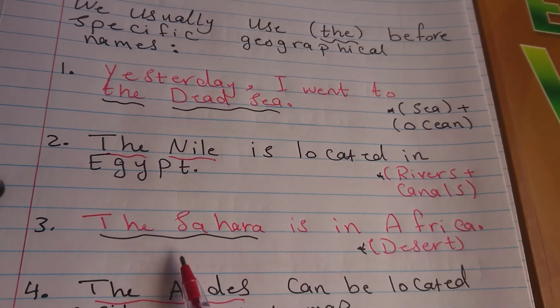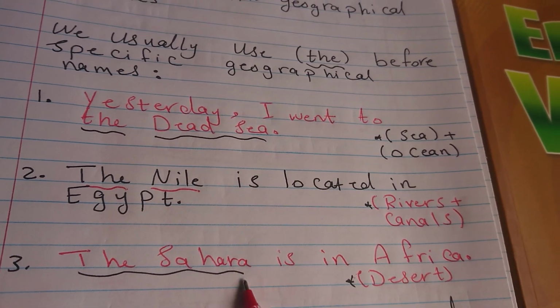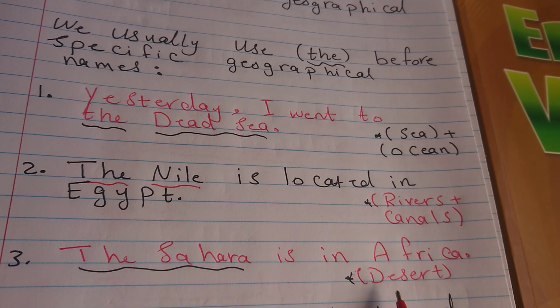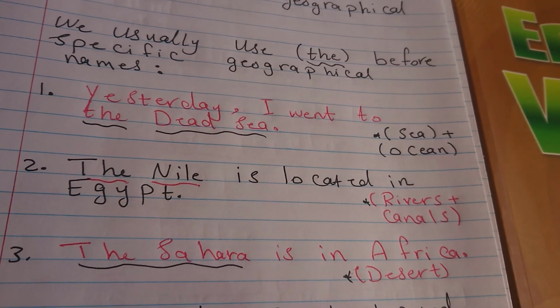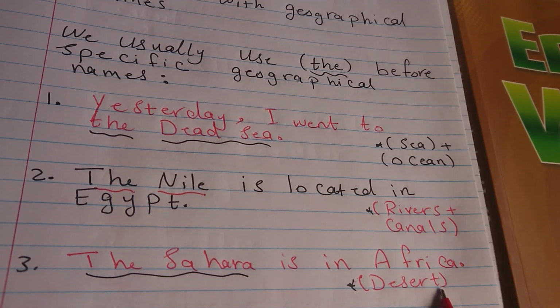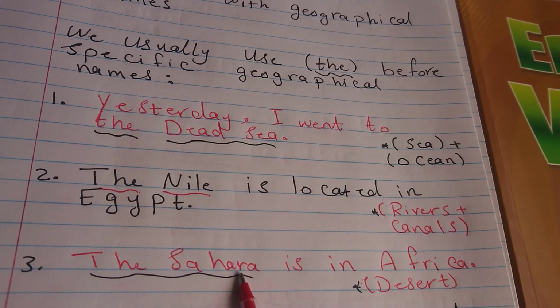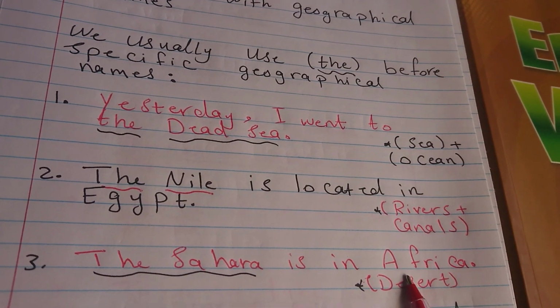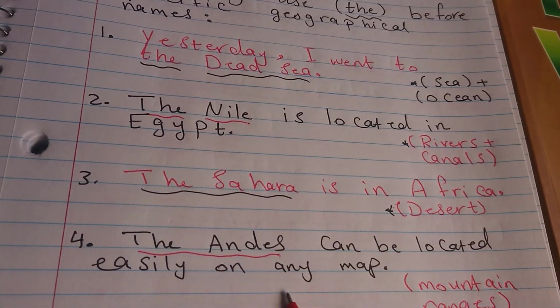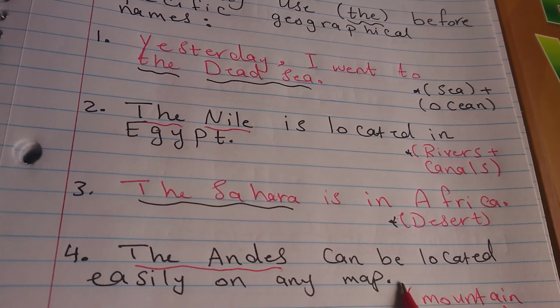And the same thing here for the Sahara is in Africa. The Sahara is the name of a desert. So before specific names of deserts, we are supposed to use the definite article the. As we know, the Sahara is located in Africa. For example number 4, the Andes can be located easily on any map.